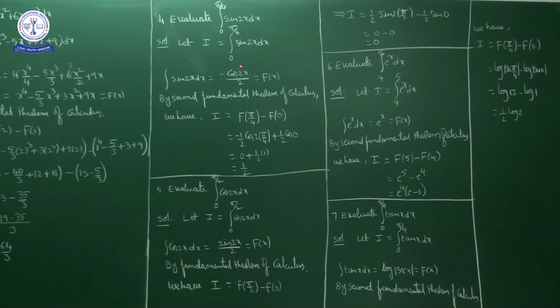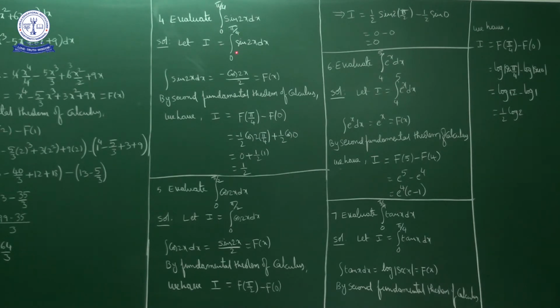Okay, if you substitute pi by 4 here, what do we get? Minus 1 by 2 into cos 2 into, in place of x write pi by 4, plus, minus of minus, plus 1 by 2 into cos 0. Now here 2 gets cancelled, cos pi by 2 value is 0, so this term is 0, plus 1 by 2 into cos 0. Cos 0 is how much? 1. So the final answer is how much? 1 by 2.